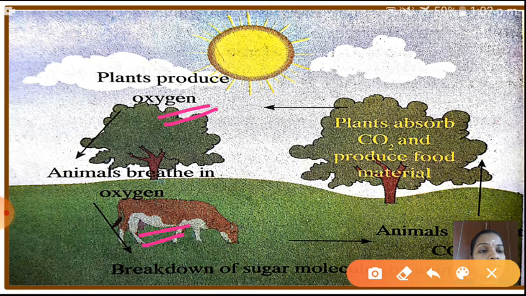Again, see here, after the breathing what will happen? During the respiration process we are releasing carbon dioxide to the atmosphere. That carbon dioxide is absorbed by plants during the photosynthesis process. So after the photosynthesis process, which one is released? Oxygen. So this is a cyclic manner. That's why this is called what? Oxygen cycle. I hope you understood now.